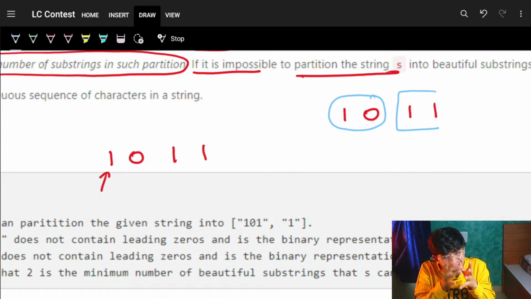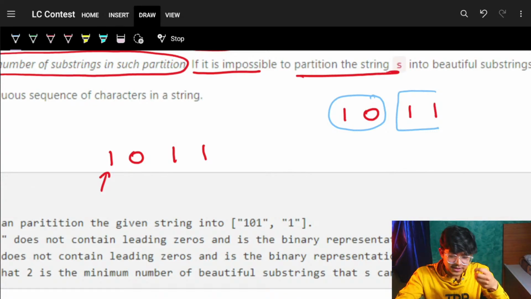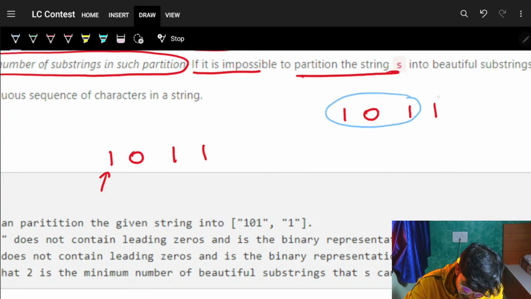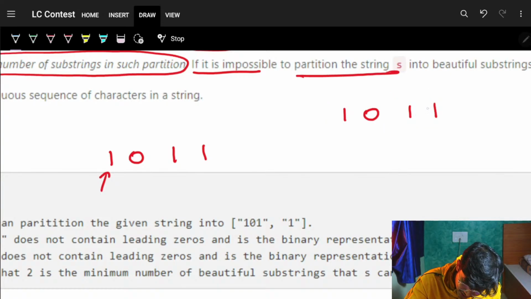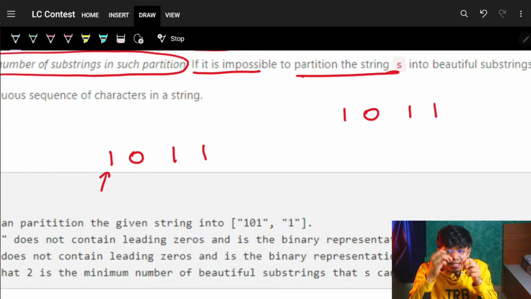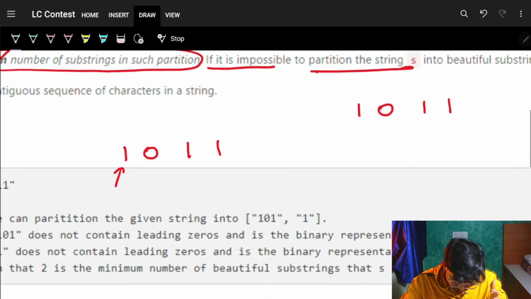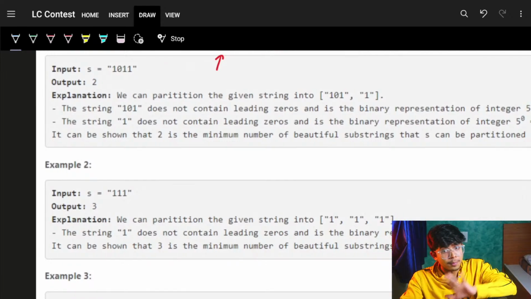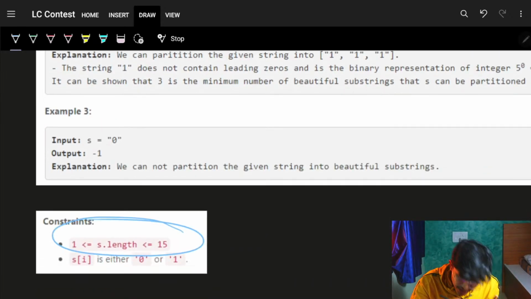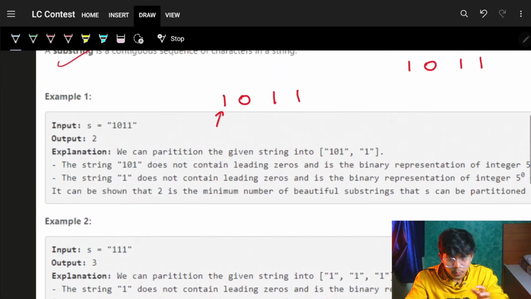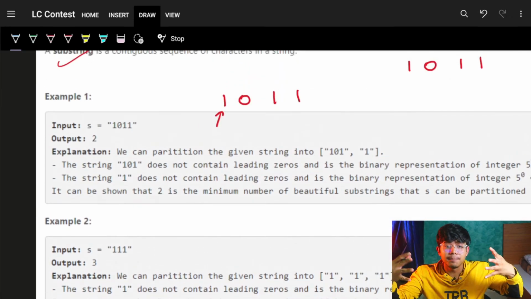So I'm just trying for all these starting substrings. I'll try for this substring and then think for the rest. Let's say I tried for the entire substring, and then I think of nothing. So I am trying for everything. And why is that the case? Maybe I can try it because the constraints are pretty small, so I can try everything, which means I can try to make all such substring patterns.